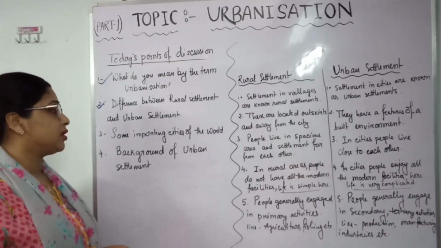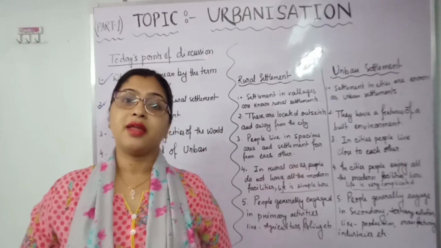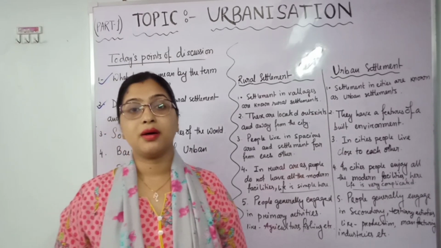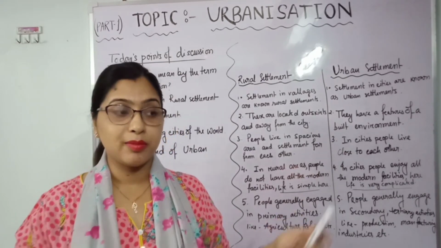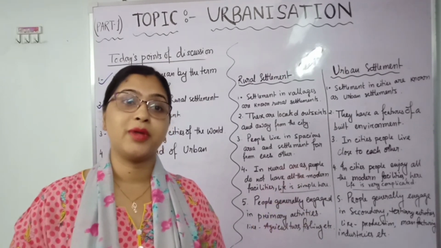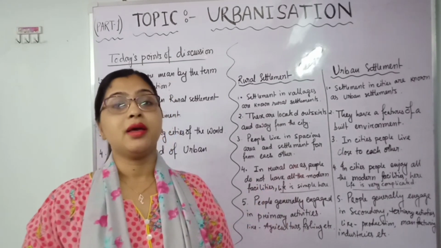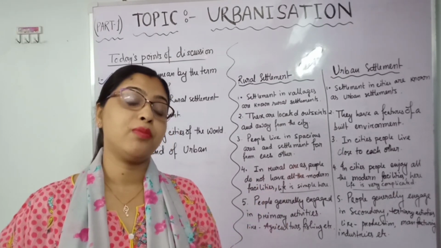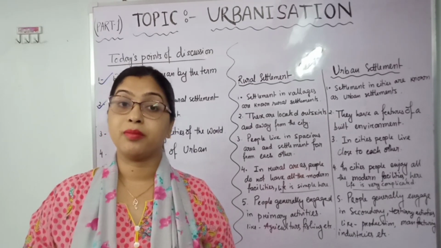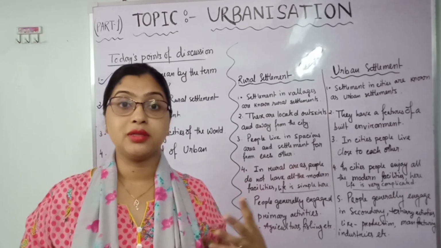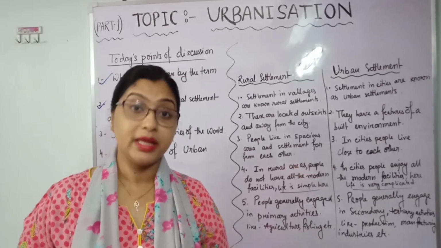Number 3, we will discuss some important cities of the world. Obviously the world has 196 plus countries, though some are not in that category because they do not have the characteristics of countries. But out of 196 countries, we will see some that have modern technology, are very developed, have all the facilities, and are also very dense.